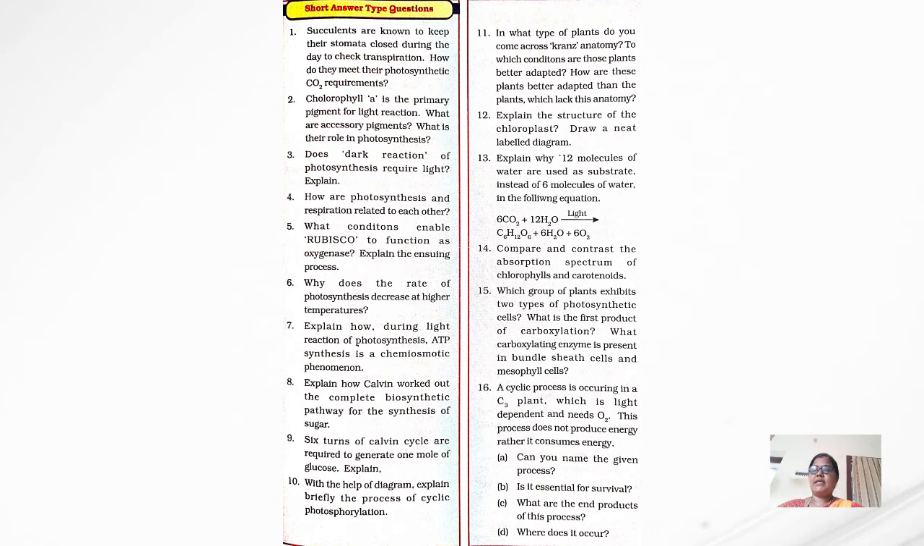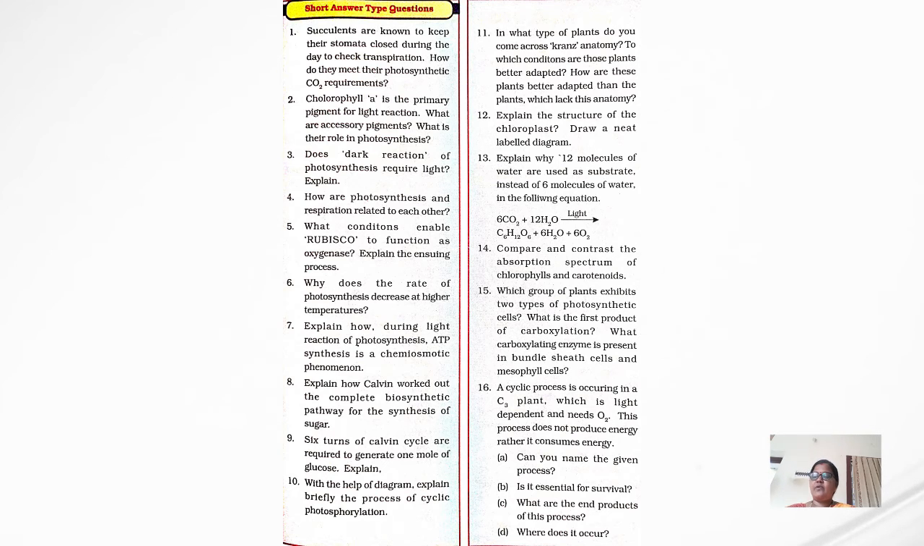Now 17 questions are there. Among these 4 marks questions, again I will tell the important questions from the exam point of view. First, note down these 4 marks questions. Succulents are known to keep their stomata closed during the day to check transpiration. How do they meet their photosynthetic carbon dioxide requirements? Second, chlorophyll A is the primary pigment for light reaction. What are accessory pigments and what is their role in photosynthesis? Third, does the dark reaction of photosynthesis require light? Explain. Next, how are photosynthesis and respiration related to each other?